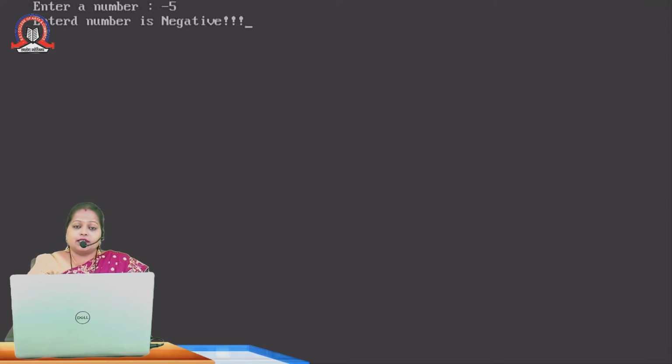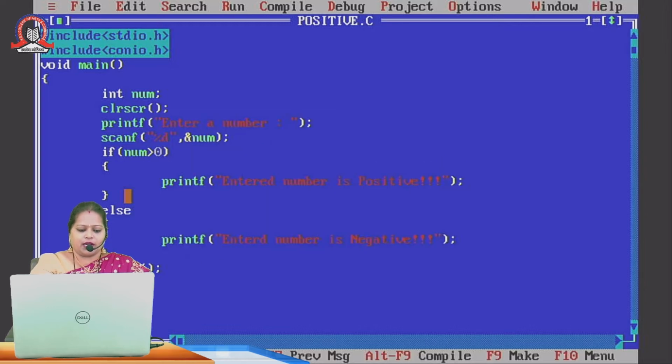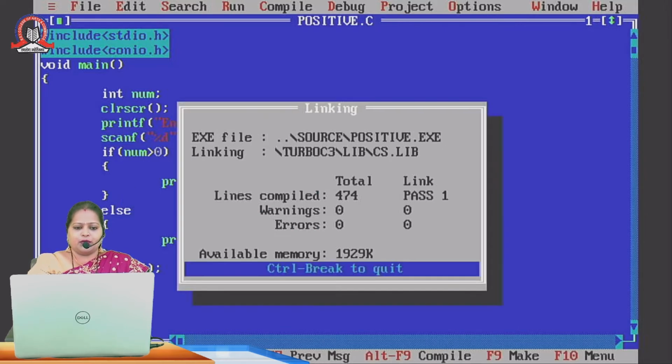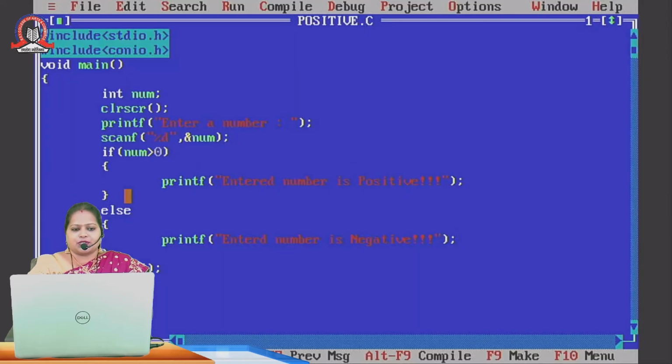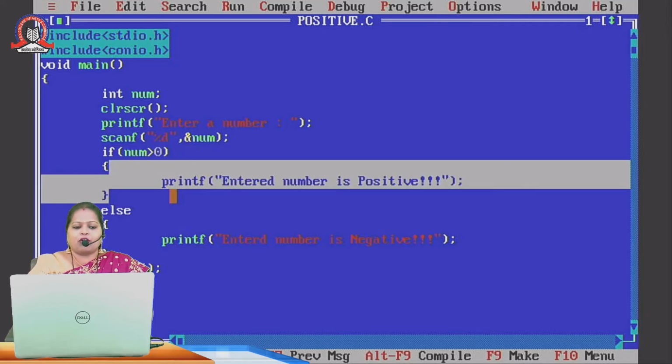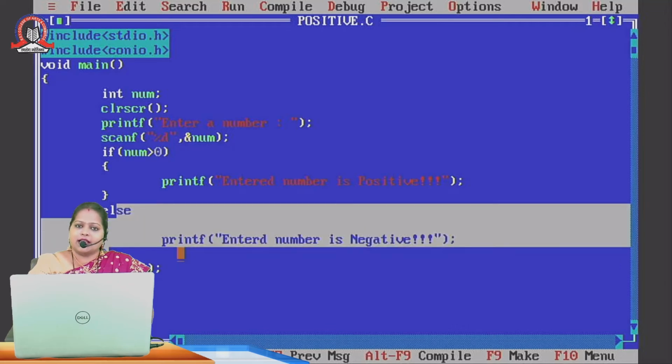So I'll execute this program and I'll enter a negative value. See, here it's showing me that entered number is negative. If I execute this program again and put any positive value, then it will give me the appropriate output, that means entered number is positive. So when the if condition goes true, it will execute the block of this if statement. But when this if statement goes false, then it will automatically execute this else block.